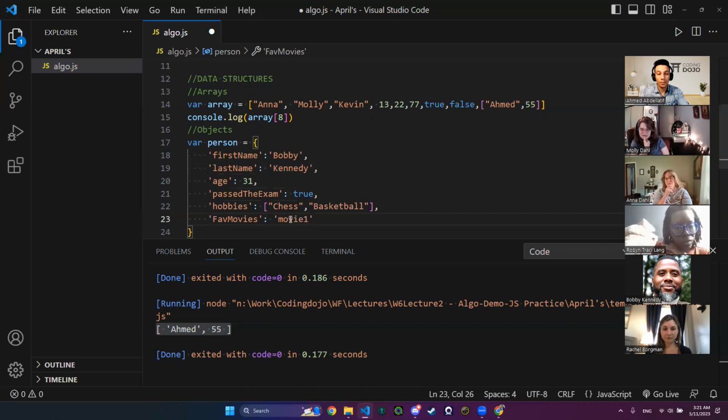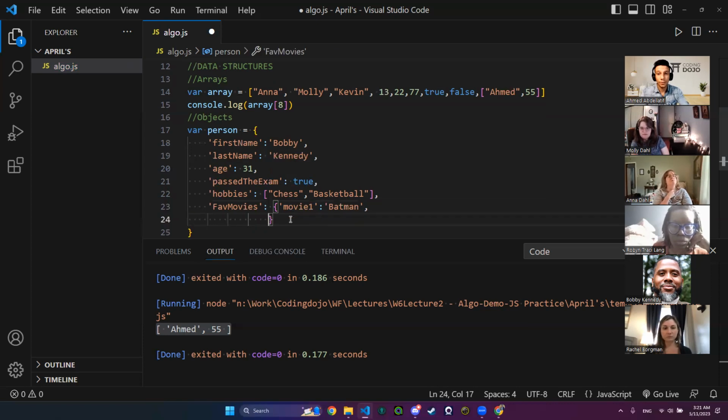Since this is an object, I'm going to declare it with curly brackets. Movie 1 will be Batman. Then comma, let me say movie 2 can be Interstellar, and so on.